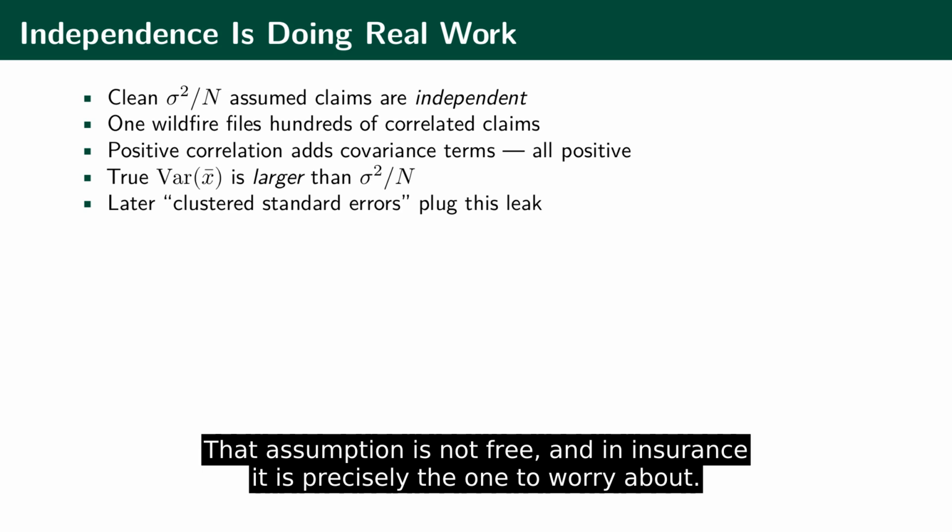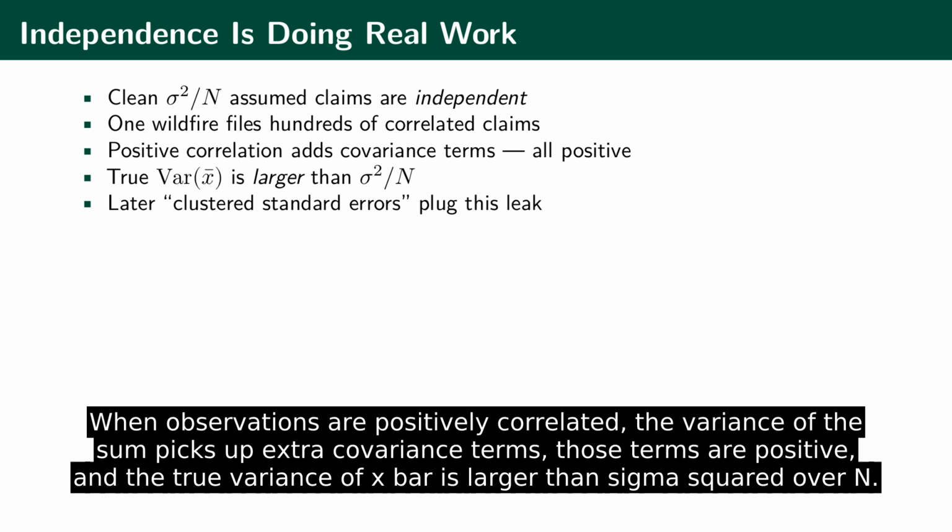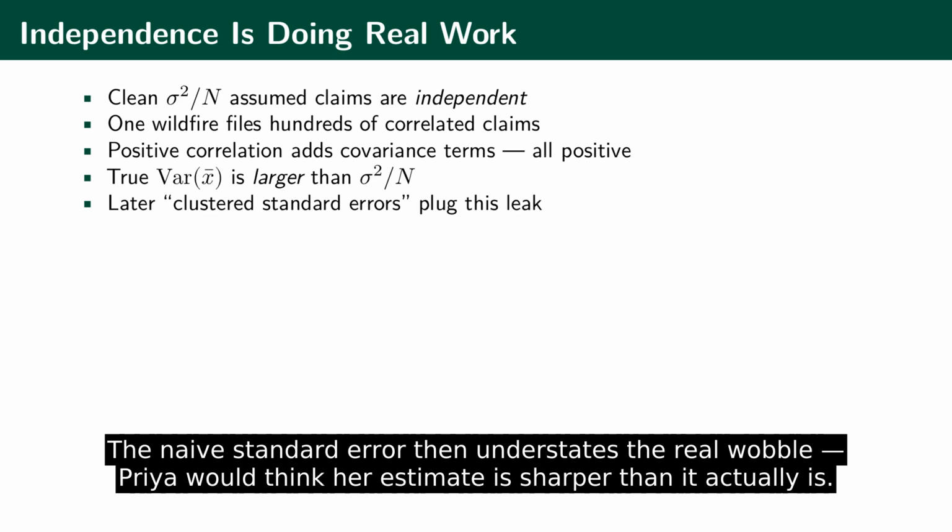A single wildfire does not file one claim, it files hundreds, all correlated, all driven by the same fire weather. When observations are positively correlated, the variance of the sum picks up extra covariance terms. Those terms are positive, and the true variance of x bar is larger than sigma squared over n. The naive standard error then understates the real wobble. Priya would think her estimate is sharper than it actually is.